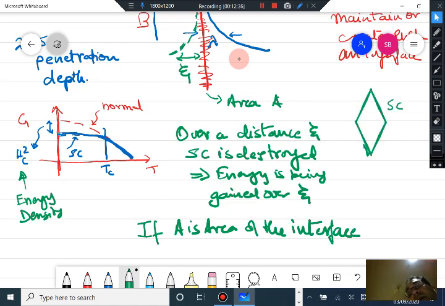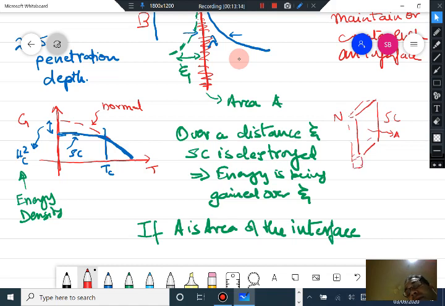On one side you have the superconductor, on the other side you have the normal region. If the red represents the area of the interface, then this is the area A, and this is the distance over which it remains fuzzy.